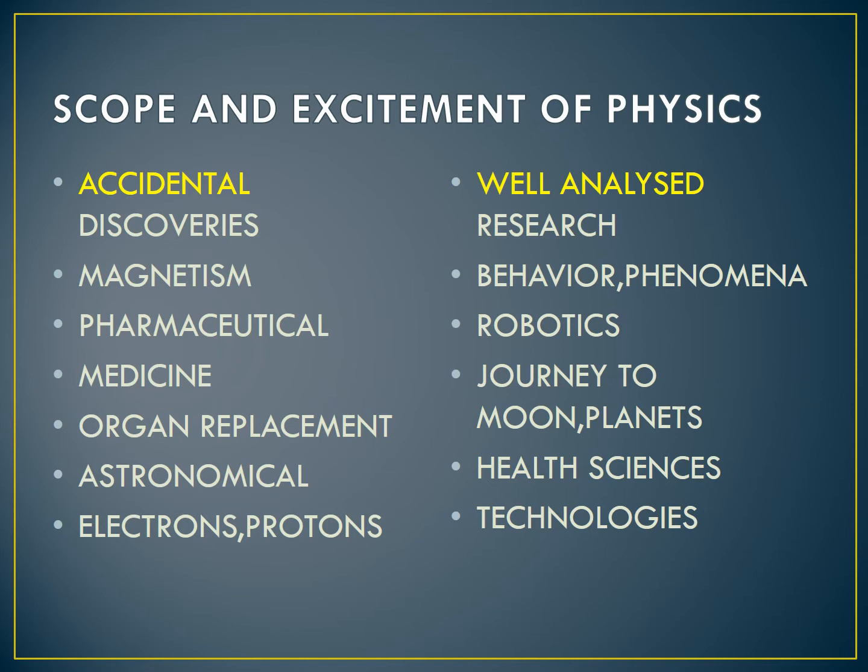Further, his iron is attracted by a magnet. Hence, he realized there is a magnetism. Hence, after he realized the strange behavior of magnets theoretically and revealed the phenomenon of magnetism. With this knowledge, artificial magnets were also prepared in laboratories. So, accidental discoveries may further be converted to well analyzed discoveries also.